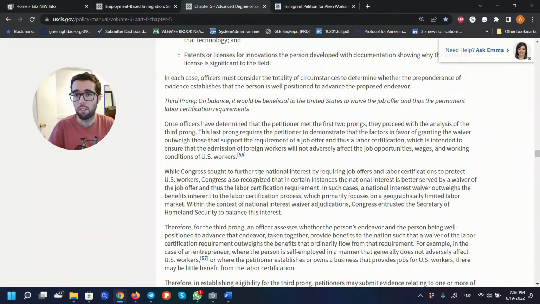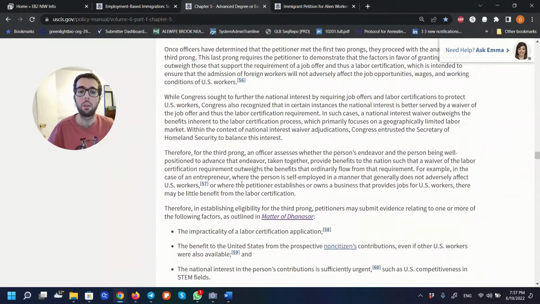will benefit the U.S. So even though you may get a job that a U.S. person could be asking for, that's still okay, because your contribution to the U.S. is going to be so important that it doesn't really matter if you're taking a job from someone else. So that's really what this is, and you have to read what they mean here.